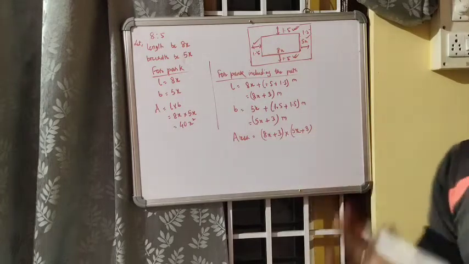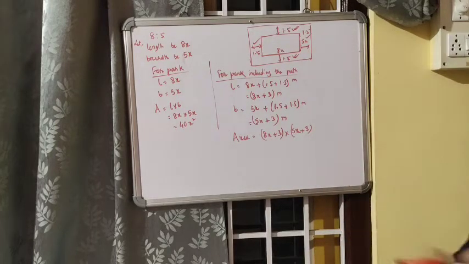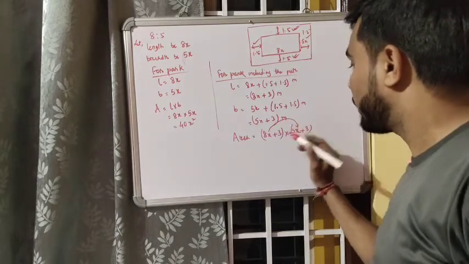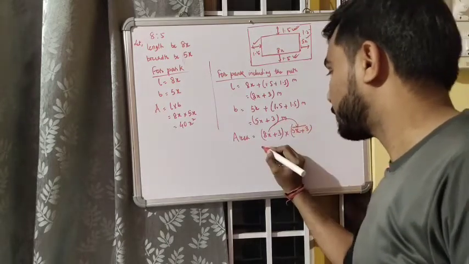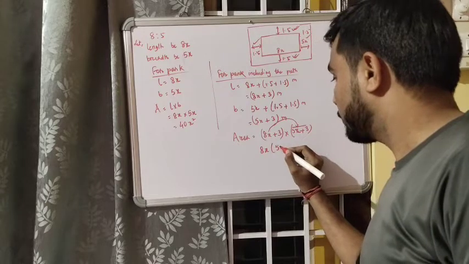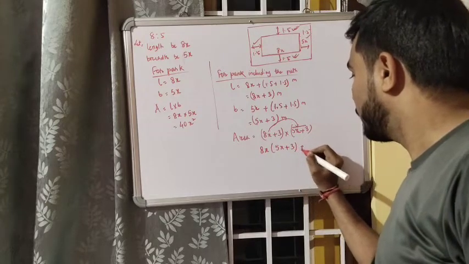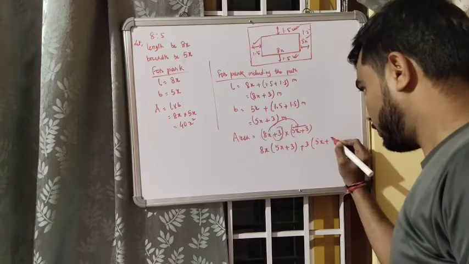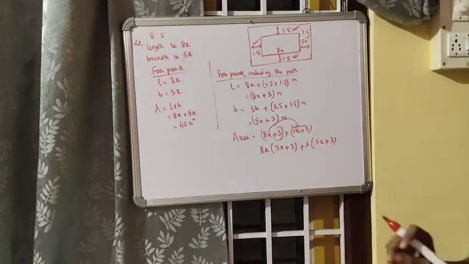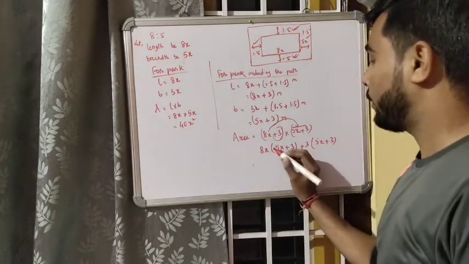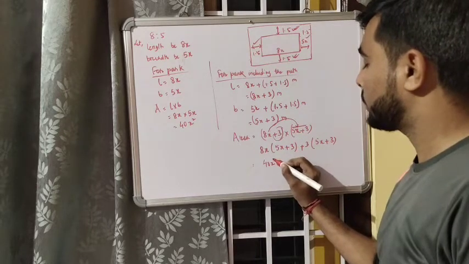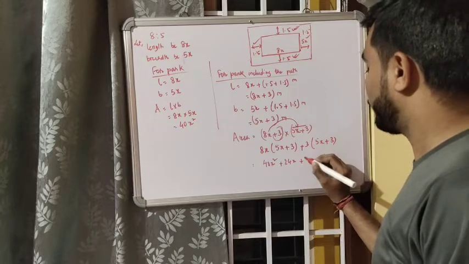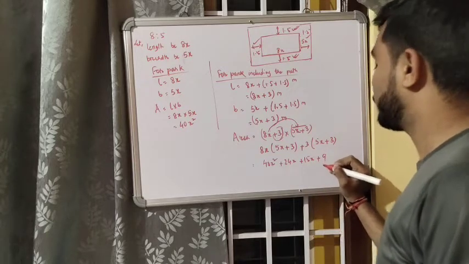Now this multiplication you have learned in algebraic expressions, how to multiply. This 8x will be multiplied with the whole expression. 8x will be multiplied with 5x plus 3, and this plus 3 will be multiplied with the whole 5x plus 3. Now 8 into 5 is 40, x into x is x square. 8 into 3 is 24, 24x. 5 into 3 is 15, 15x. 3 into 3 is 9.